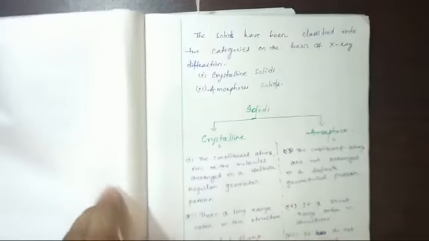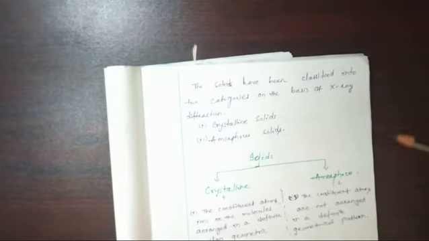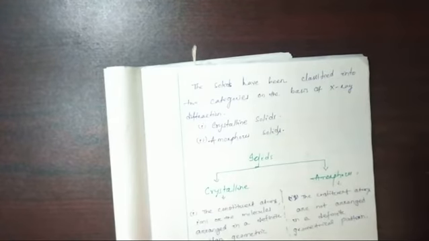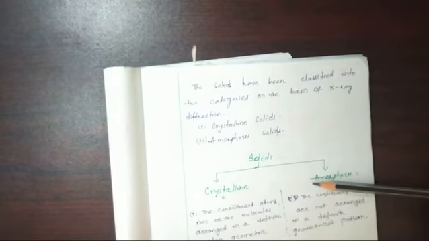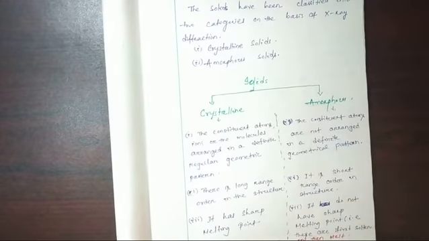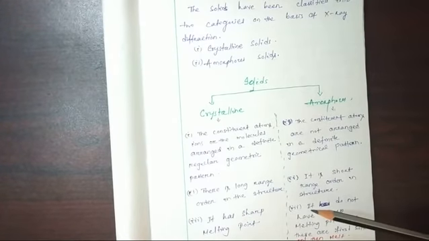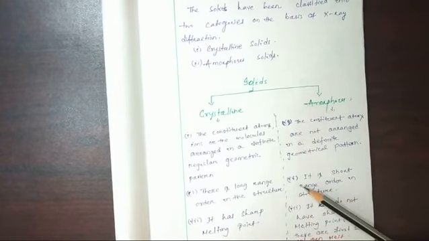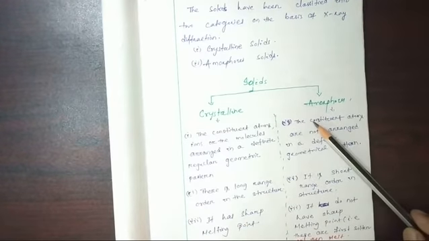These things we have already discussed. The whole solid, whatever we have in our surroundings, is classified into two: crystalline and amorphous. These are the differentiations, so you just go through this. Many things you may not understand now, but at the end of this paper you will be very clear about the difference between crystalline and amorphous.